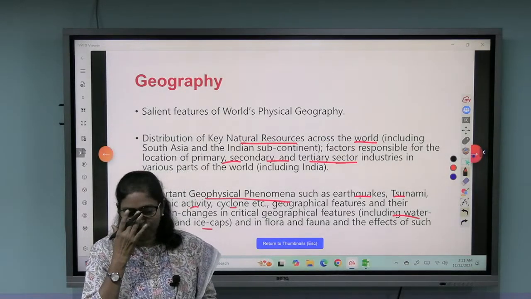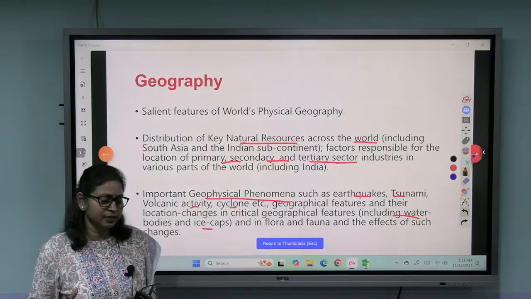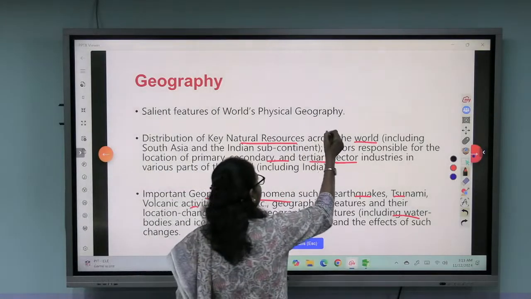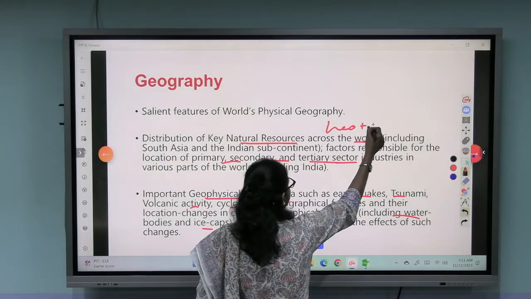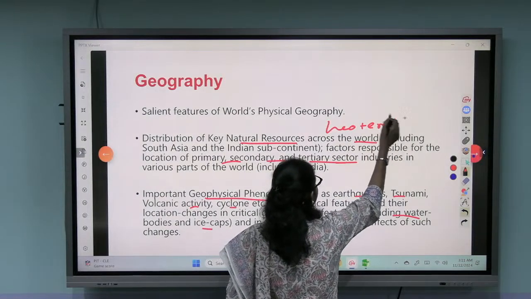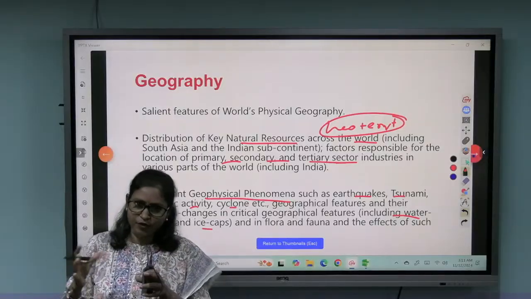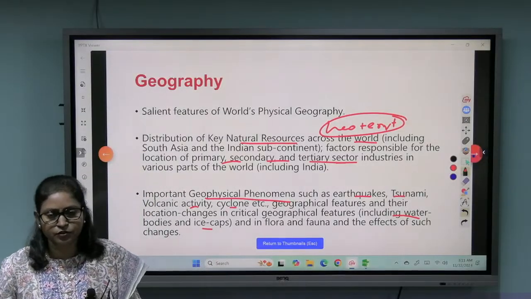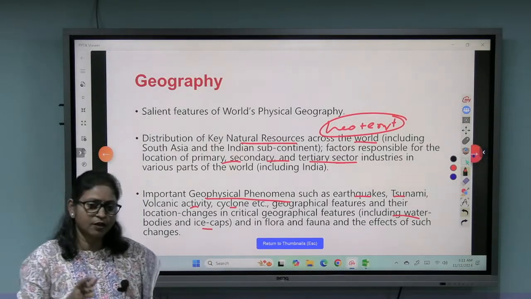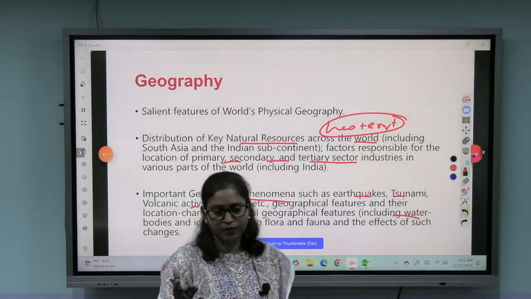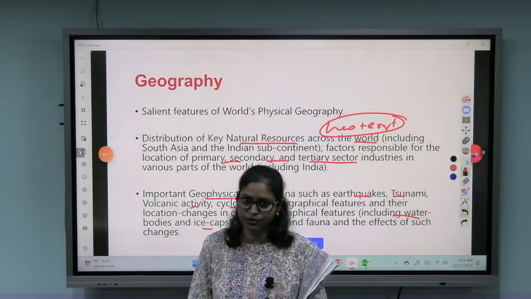And you see, the knowledge of geography is extremely important. Many a time geography and environment sections are clubbed because there is a lot of overlapping of ideas and knowledge between geography and environment. So good knowledge of geography also helps you in solving environment related questions, right?